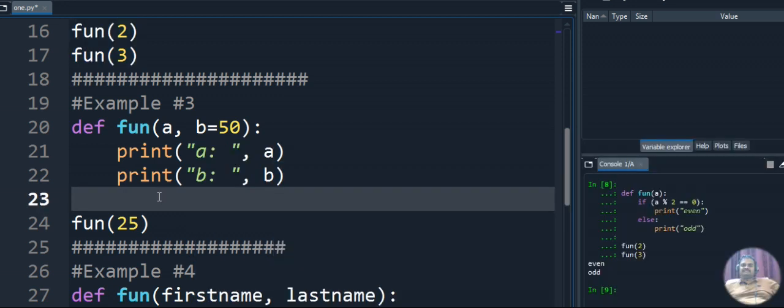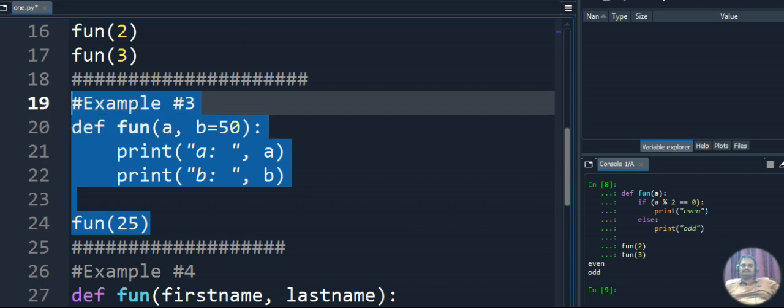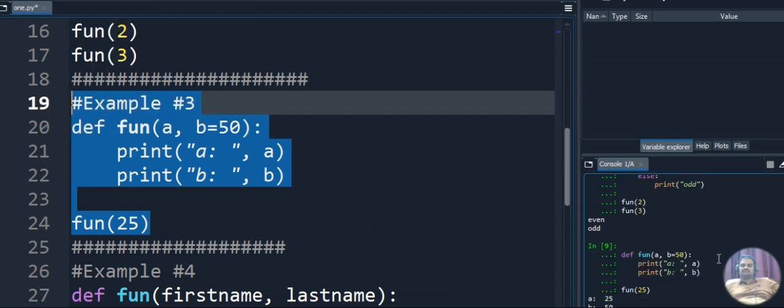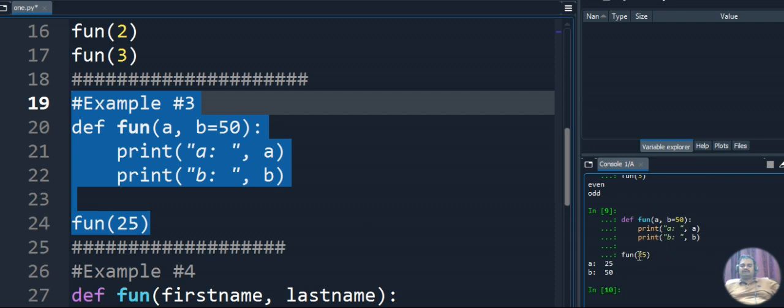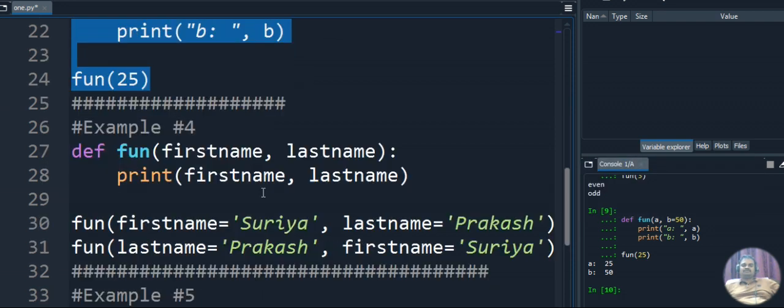Here we are just printing the a value and b value. So a will be displayed as 25 and b will be displayed as 50 for this program. Let's execute this program and see the output. You can see the output here. We called the function with 25, so the a value is 25, and the b value we assigned in the parameter itself, so we are getting the b value as 50. This is the output for example 3. In this program, what you have to understand is that we can assign a value in the parameter itself in Python programming. Okay, so let's move to example 4.